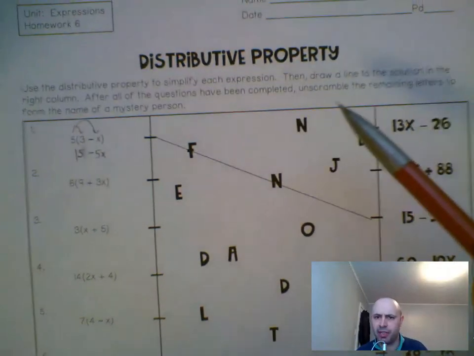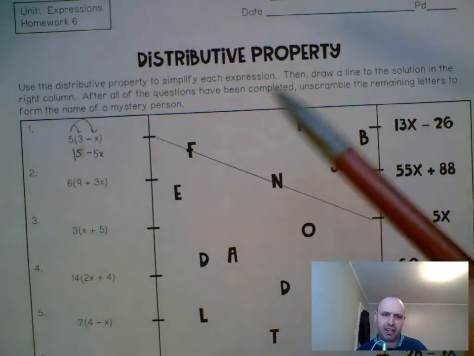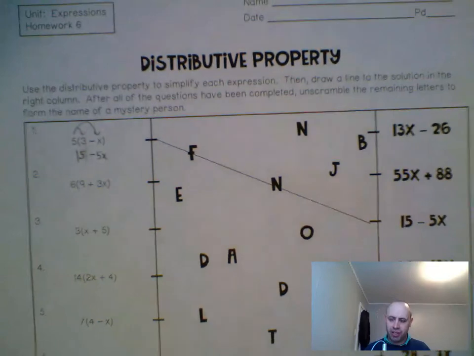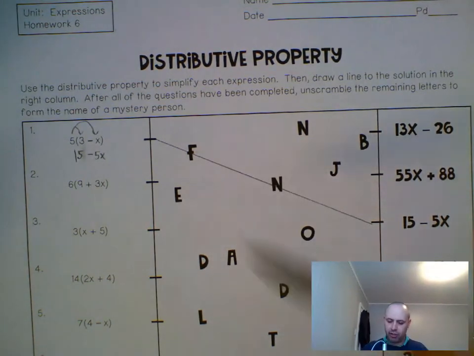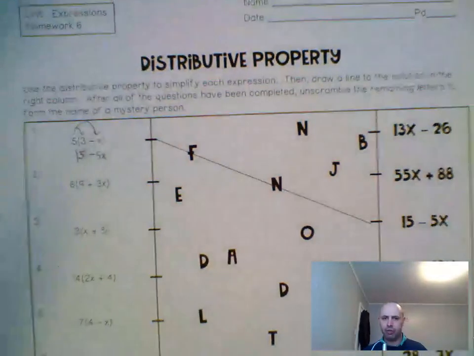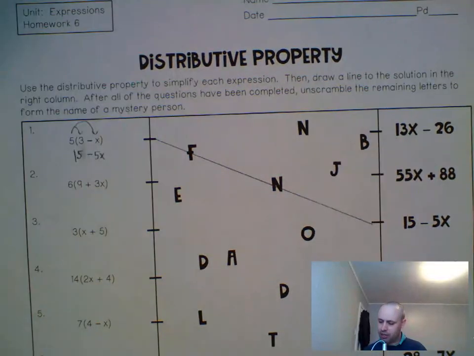after all the questions have been completed, unscramble the remaining letters to form the name of a mystery person. So it looks like F and N are out. You can't use these two letters to unscramble at the bottom. All right, so all the letters that have a line through them, you won't use. All right, so then upload those.